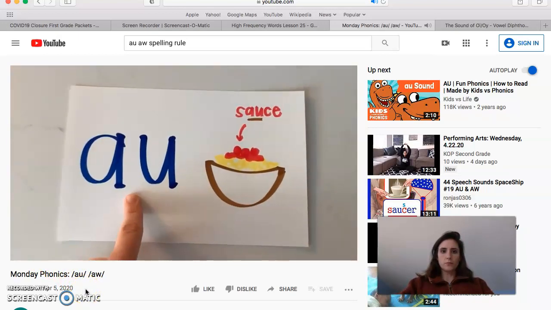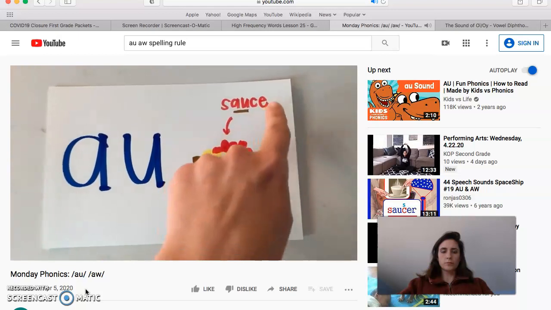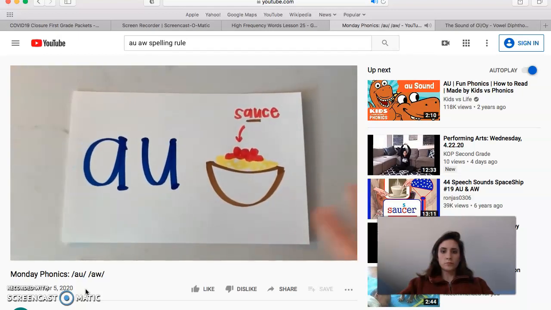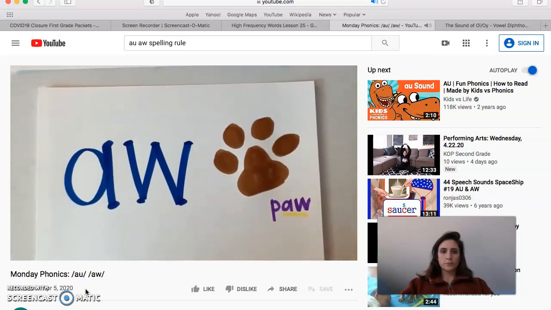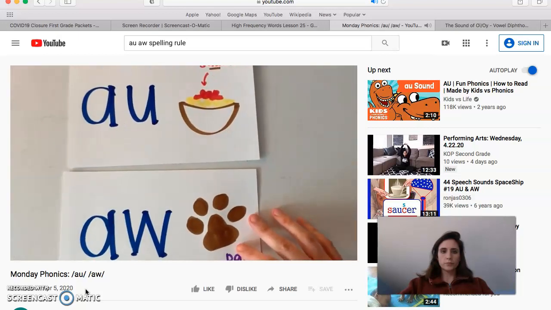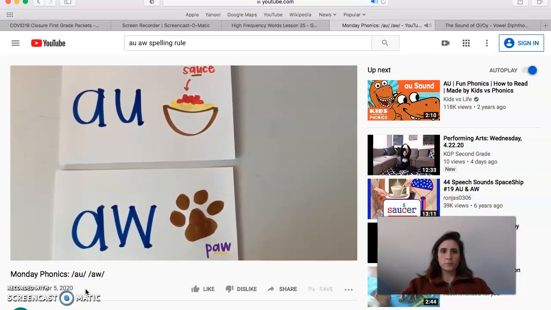The first spelling pattern we know that makes the ah sound is AU, like in the word sauce. The second spelling pattern we know that makes the ah sound is AW, just like in the word paw. Both AU and AW are two ways to make the ah sound in a word.